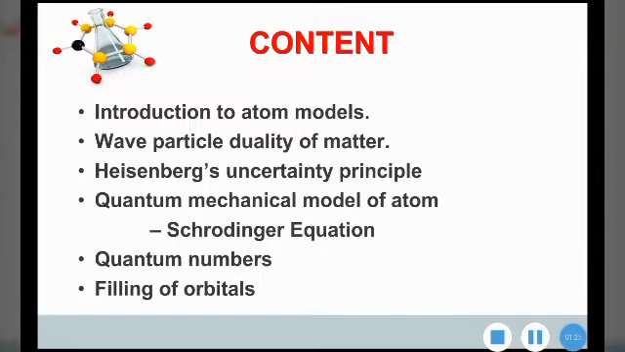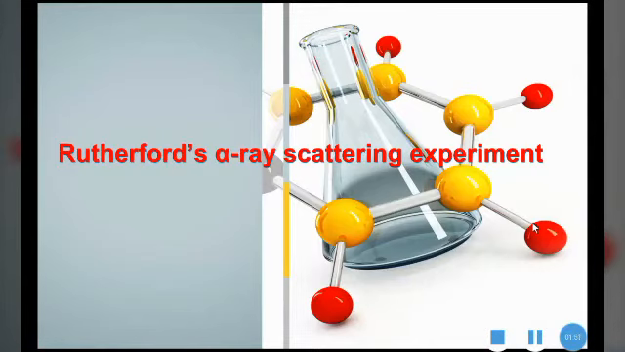proposed. In your 9th standard, you may study Dalton's atom model, the first model of atom, and J.J. Thomson's atom model. In your 11th standard, you are going to study the Rutherford atom model and Bohr atom model. First, let us discuss the Rutherford experiment, that is the Rutherford alpha scattering experiment.